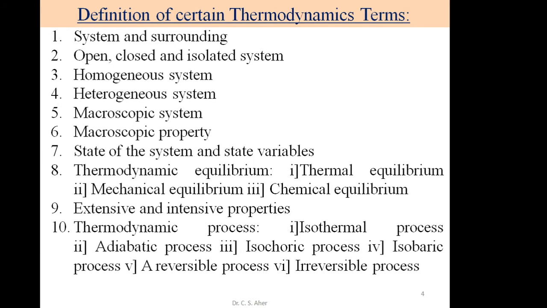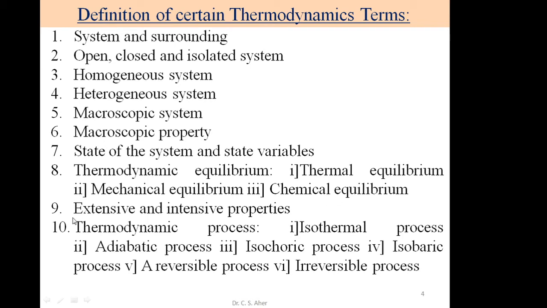The pressure of the system remains constant. So when the pressure of the system remains constant, there is no movement of matter in the system. The last, third, is chemical equilibrium. In chemical equilibrium, no change in composition should occur in any part of the system. So in the system, the chemical composition remains the same at any point. That is called chemical equilibrium.